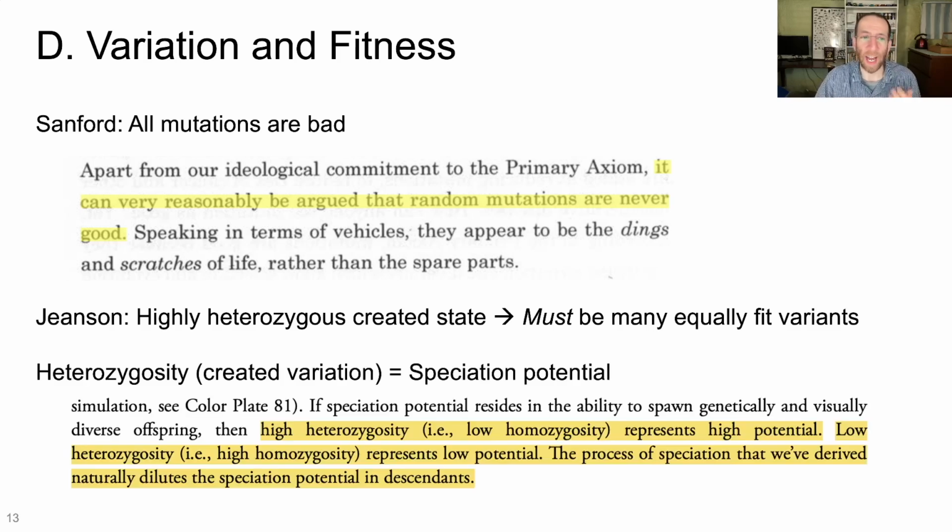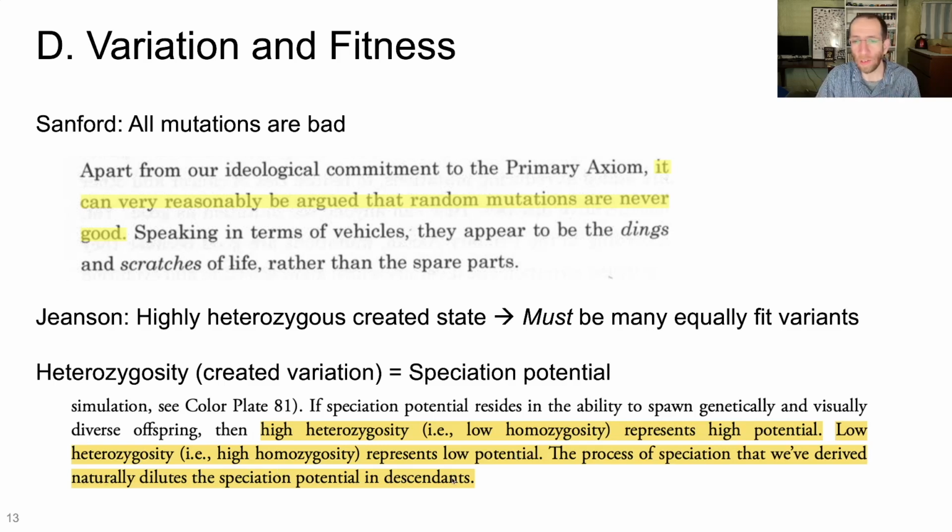Jeanson actually writes that heterozygosity, the created variation, represents speciation potential. He says that high heterozygosity, i.e. low homozygosity, represents high potential for subsequent speciation. Low heterozygosity, i.e. high homozygosity, represents low potential. The process of speciation that we've derived naturally dilutes the speciation potential in descendants.